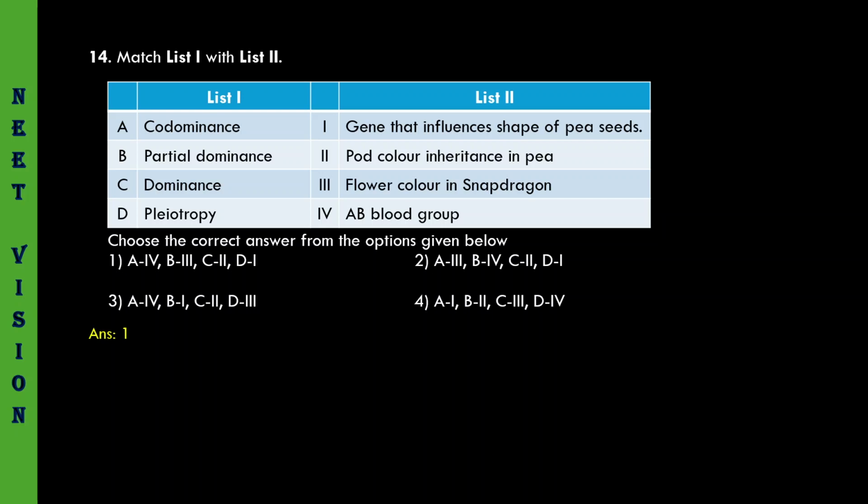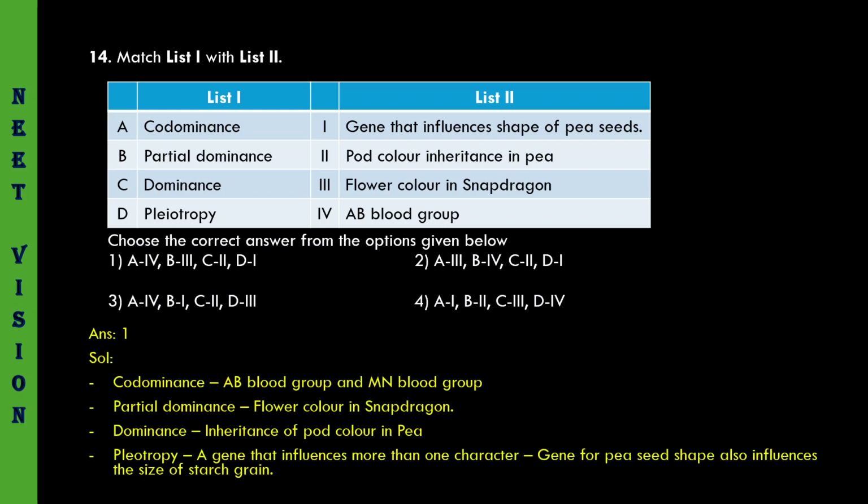Let us see the answer. Codominance: AB blood group and MN blood groups. Partial dominance: flower color in snapdragon. Dominant inheritance of pod color in pea. Pleiotropy: a gene that influences more than one character. The gene for pea seed shape also influences the size of the starch grain. In terms of size of starch grain, it is incomplete or partial dominance. In terms of shape of the seed, it follows the dominance pattern of inheritance. Coming to the next question.